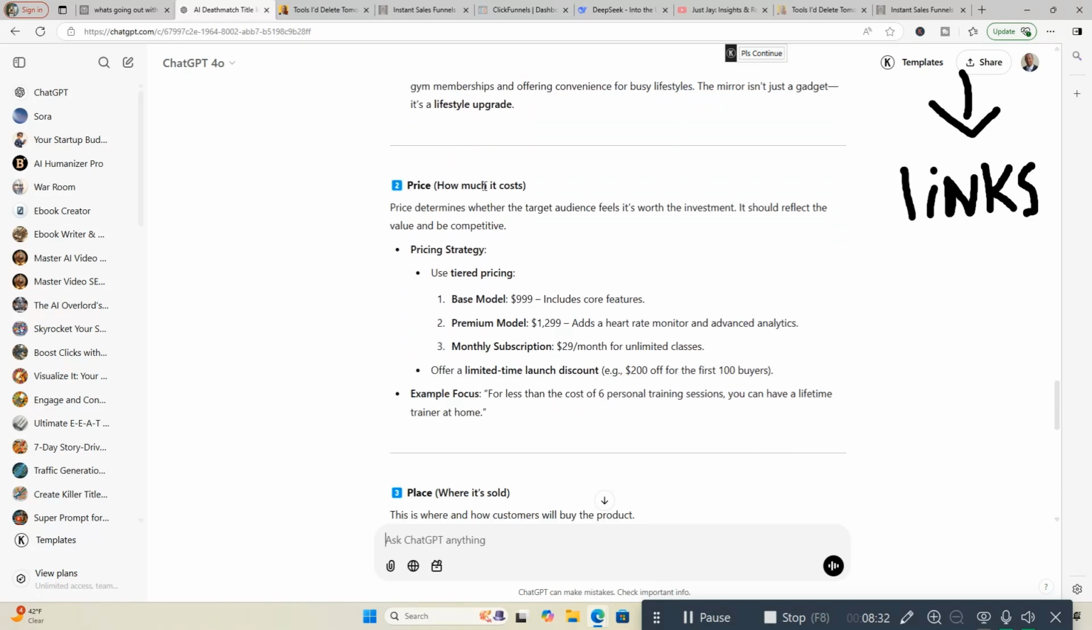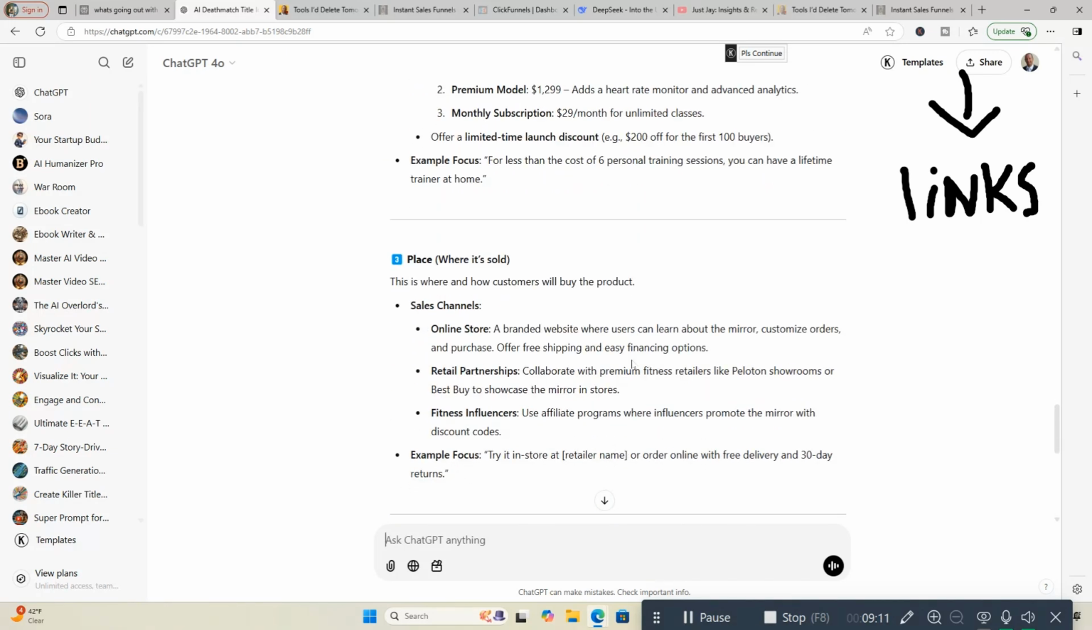Pretty good. Price, how much it costs. Price determines whether the target audience feels it's worth the investment. It should reflect the value and be competitive. Pricing strategy: use tiered pricing. Base model would be $9.99, including the core features. The premium model would be $12.99, adds a heart rate monitor and advanced analytics. Monthly subscription should be $29 a month for unlimited classes. And offer a limited time launch discount, $200 off for the first 100 buyers. Example focus: for less than the cost of 6 personal training sessions, you can have a lifetime trainer at home.